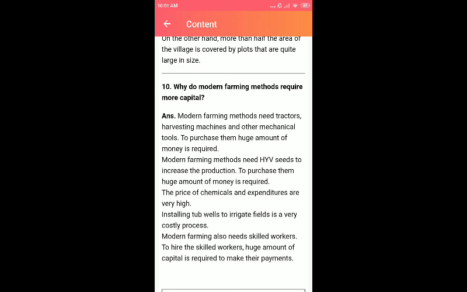And modern farming also needs skilled workers, not the workers who work with bullock carts. They know how to use the technology and the techniques. To hire those skilled workers, they will not get 200 rupees like ordinary traditional workers. They will charge per hour. So a huge amount of capital is required. For everything money is needed, and that is why money is otherwise called capital, right? So for modern farming we need more capital, which means more money to make the payments.